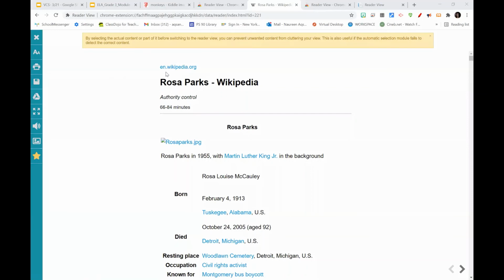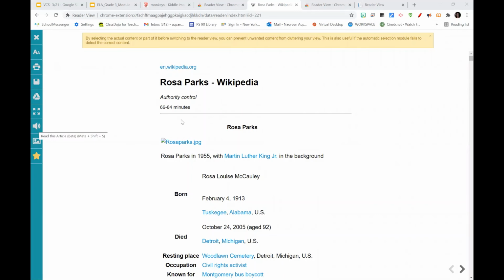Another cool feature about Reader View is that students can print the information, they can save it, add it to their Google Drive, or they can even have the text read to them by clicking on this icon right here.